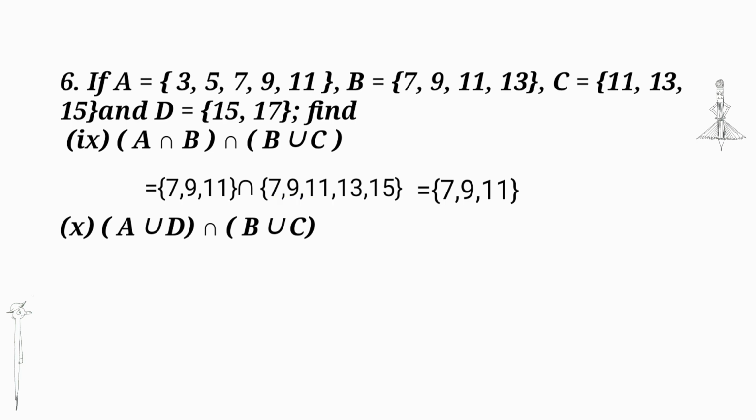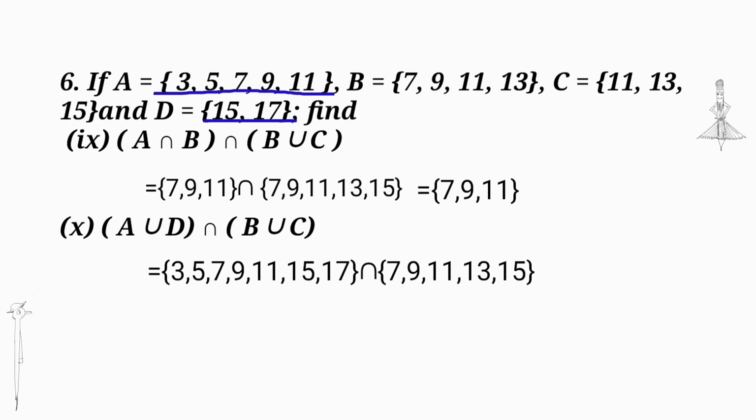Last, (A union D) intersection (B union C). A union D, we get {3, 5, 7, 9, 11, 15, 17}, and B union C, we get {7, 9, 11, 13, 15}. And common to A union D and B union C, we get {7, 9, 11, 15}.